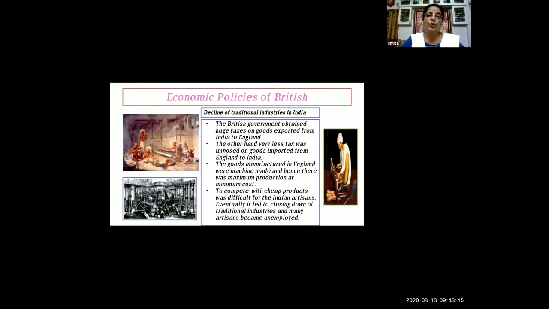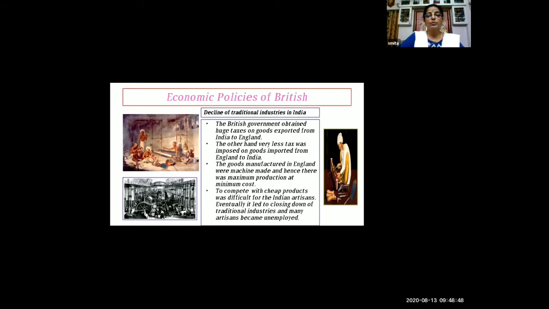That is called export. From India, we send something to sell in another country, that is called export. While exporting articles from India to England, what did the British government do? It took huge tax on those goods. On the other hand, very little tax was imposed on goods imported from England to India.